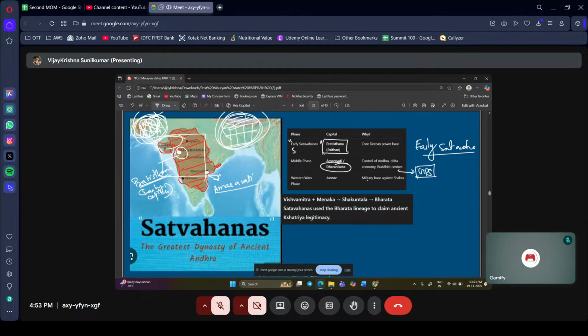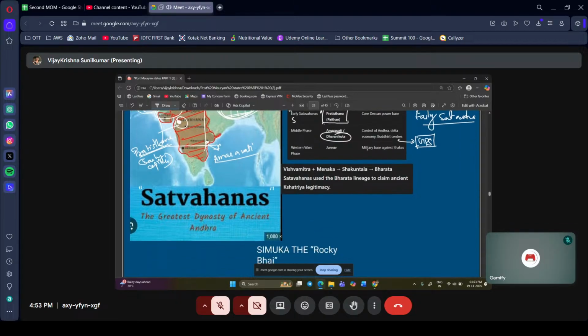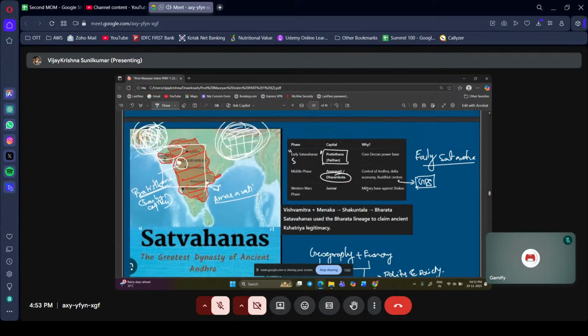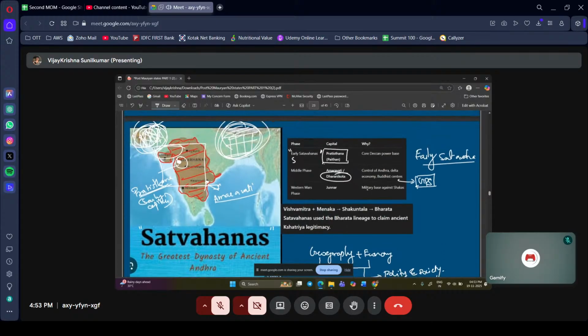My mentor told me that, Vijay, whenever you are learning history, you should be compiling the history with geography. Okay, compile the history with geography. Compile the history with economy. Okay, if you can do this, you can predict the polity and society. Polity and society.